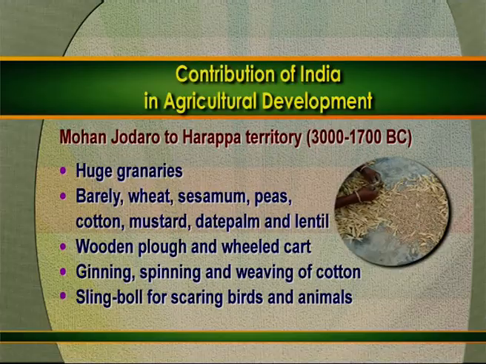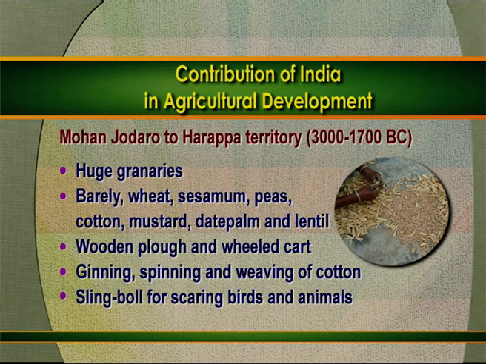Now you see, the Mohenjo-daro to Harappan territory was the center of the agriculture revolution in the Indus Valley during the period of 3000 to 1700 BC. Excavations in this area have revealed a huge number of granaries, and barley, wheat, sesamum, peas, cotton, mustard, date palm and lentil were the main crops during the Mohenjo-daro to Harappan period.